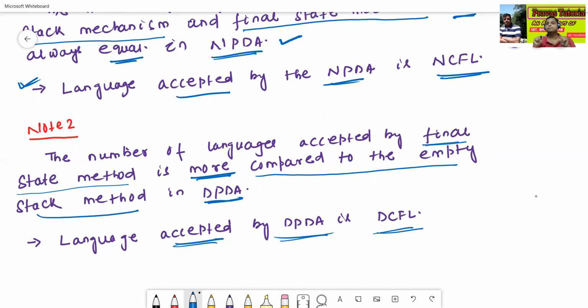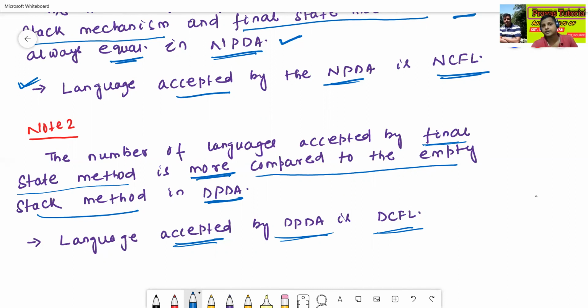So every PDA is of two types. One is DPDA, deterministic push down automata, another one is NPDA, non-deterministic push down automata. The language associated with NPDA is always called NCFL, but the language associated with the DPDA is always called DCFL.